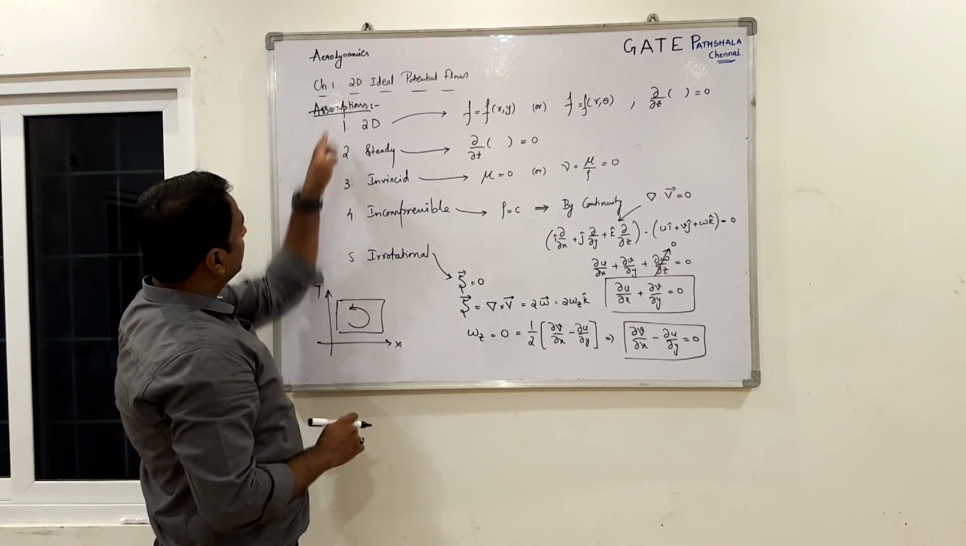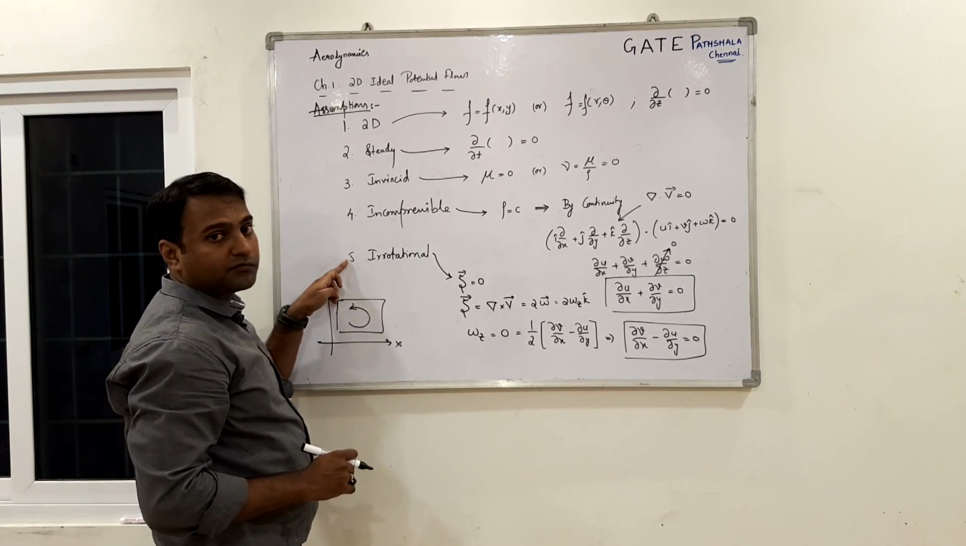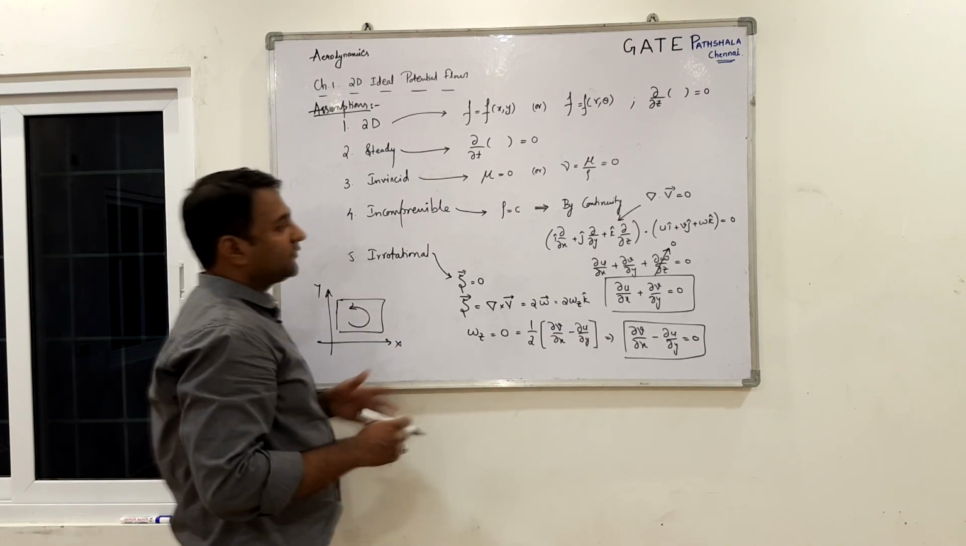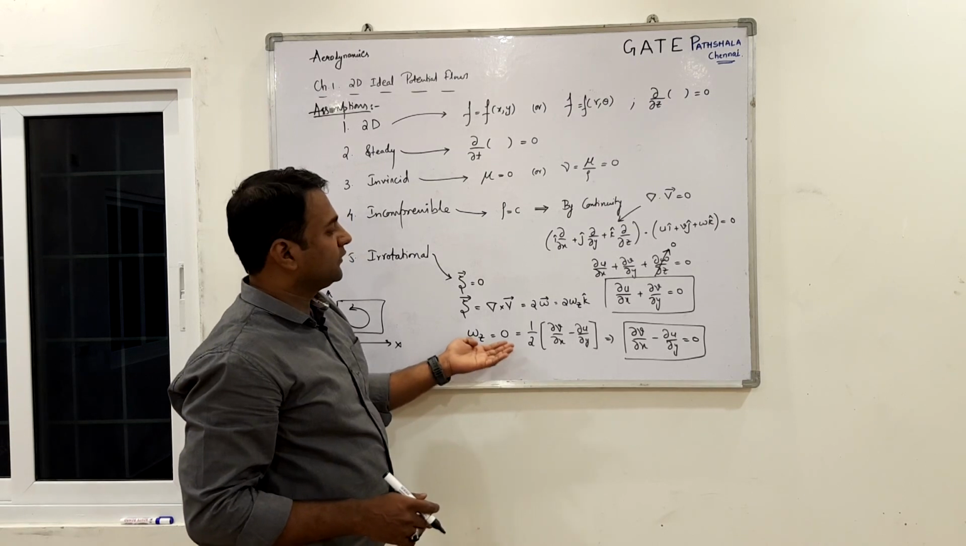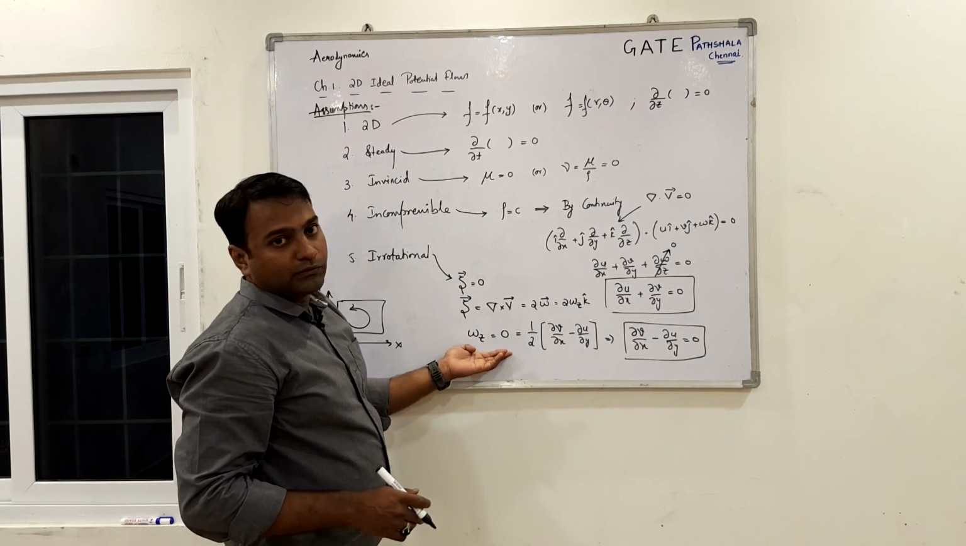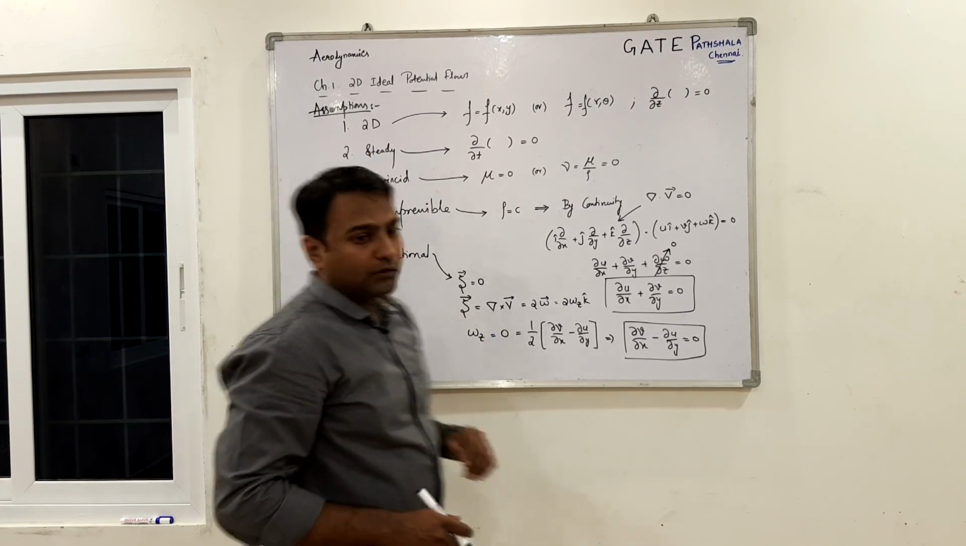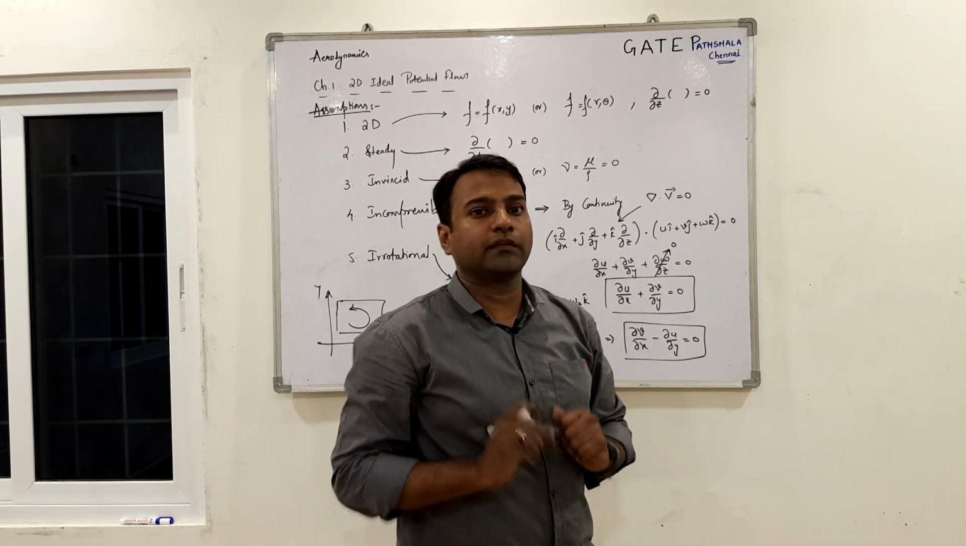So if you remember the 4 assumptions and you forget the 5th one, that is irrotational, the flow is going to behave in a different manner and the rotation is going to be not equal to 0. So if it is rotational, then you are no longer in this chapter. So you have to be very careful with the assumptions.